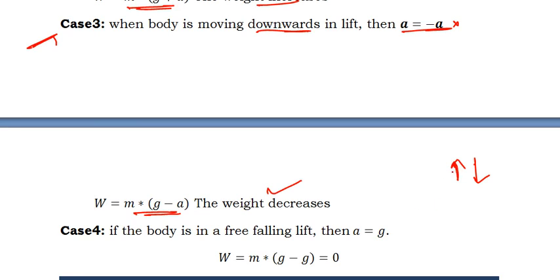This is opposite to the nature on the earth. On the earth, if you move up, the weight of the body decreases, and if you move down, the weight of the body increases. But in the lift it is opposite.